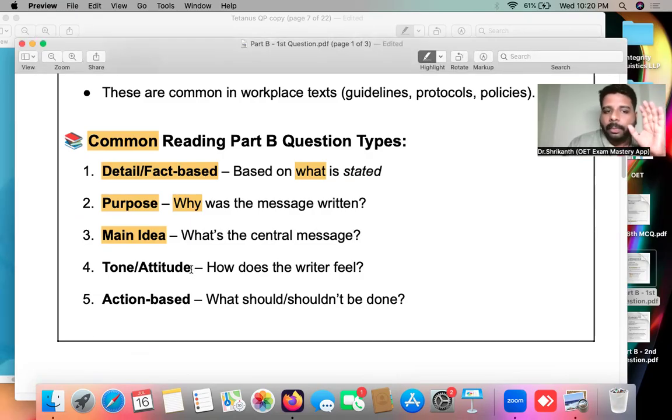And these are a little bit complex. That is attitude or tone. That is, you have to identify the feeling of the writer. You have to identify the perspective, the opinion, or the attitude, or the point of view of the writer. Okay, that is a little bit advanced type of question, and there are certain skills that we'll be requiring. And then finally, you can also expect action-based questions. Action-based, that is what a person should do or should not do. Okay, the do's and don'ts. So like this, there will be different types of questions.